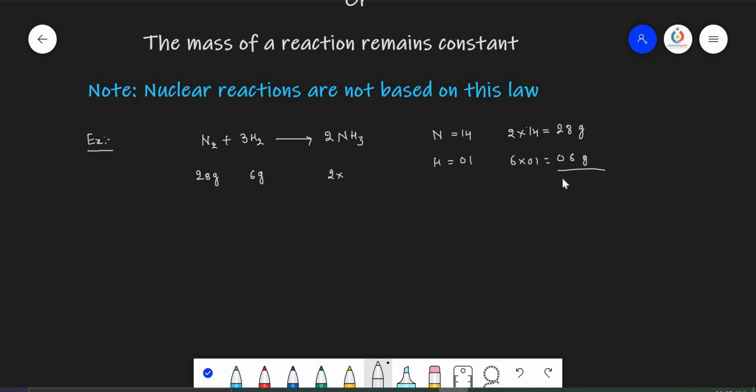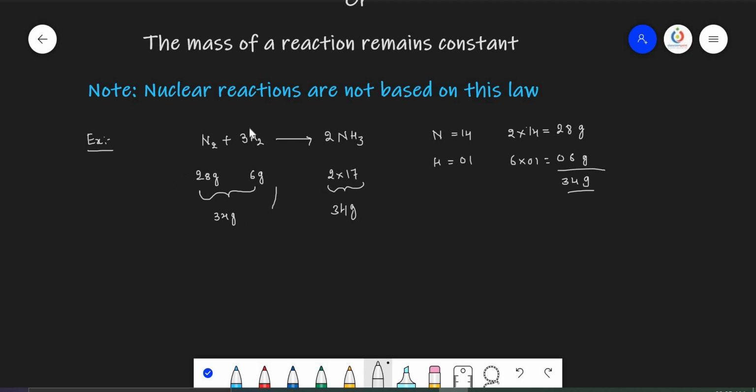So this equals 34 grams. So the total mass of the ammonia is, here this equals 17, together it equals 34 grams. One ammonia molecule is 17 grams. 2 ammonia molecules, 2 into 17 equals 34 grams. And on this side, if you add the total mass, this also gives 34 grams.